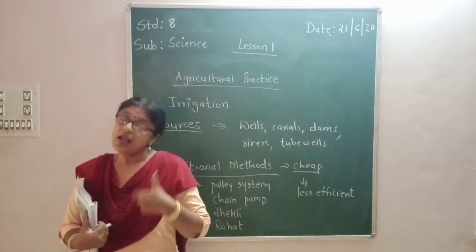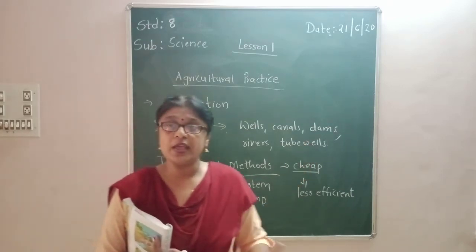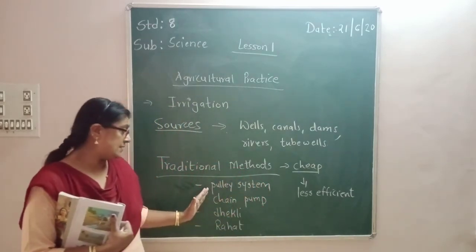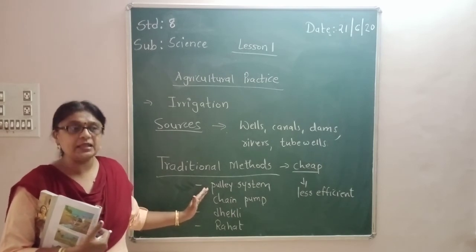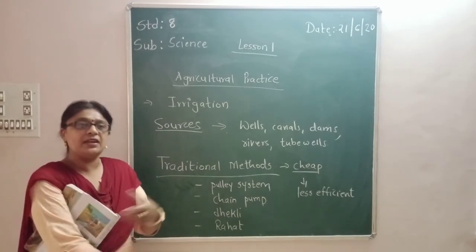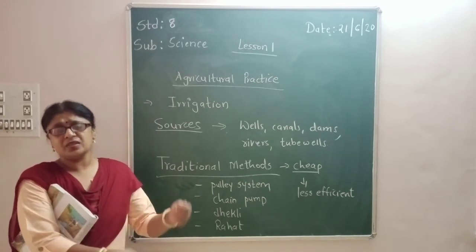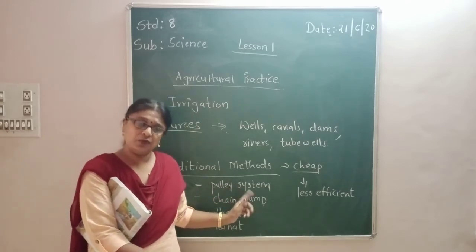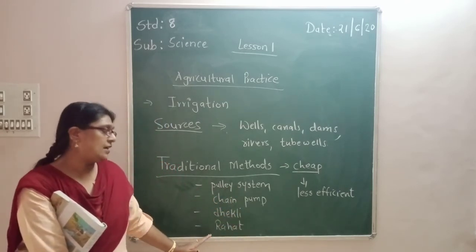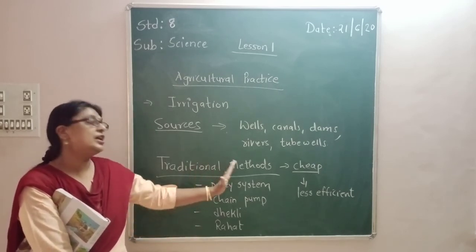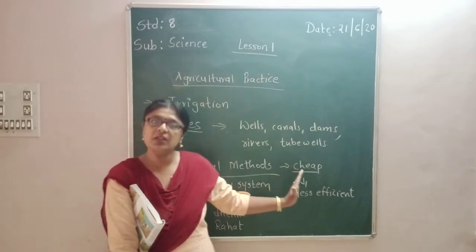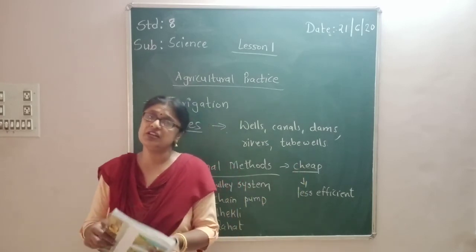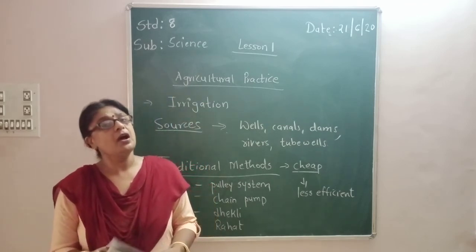Okay, and then he has got the water. Now what are the traditional ways that he used to irrigate his farm? So traditional methods, right? They were the pulley system, which we saw in the wells. You can see in the pulley system, the pulley is placed, and then from the well, with the help of a chain or rope or something, the water is taken out from the well. Then comes the chain pump, Jetli, Rahat. So all these are the traditional methods. These were cheap for the farmers, but they were less efficient. Less efficient means the production was not up to the mark.